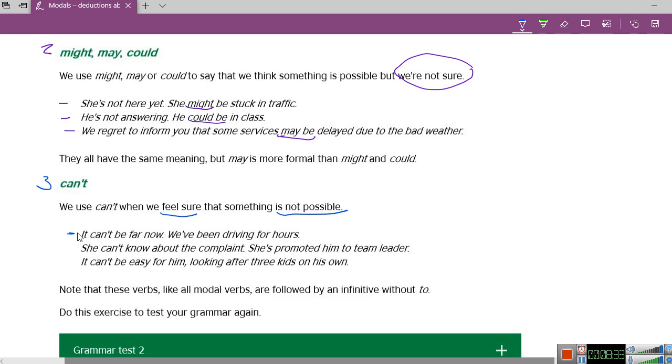It can't be that far now. We've been driving for hours. She can't know about the complaint. She's promoted him to team leader. And finally, it can't be easy for him looking after 3 kids on his own. So we use can't here when we're sure that something is not possible.